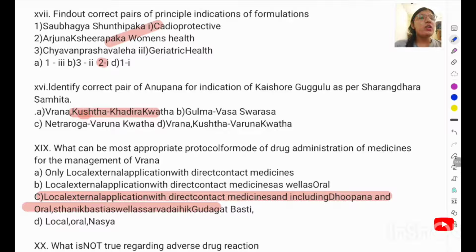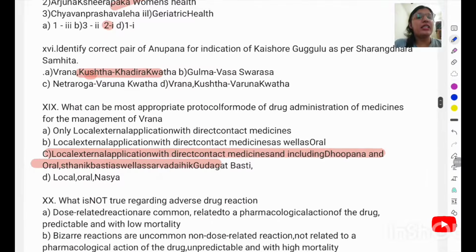So Sobhagya Shundi Paka is out of this; it comes under women's health. Then Arjuna Shir Paka is basically for the cardioprotective, and Chavan Prasham is for the geriatric health.